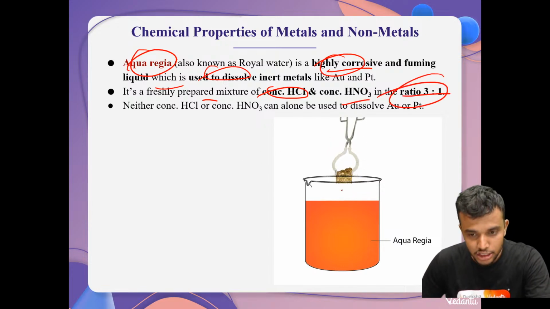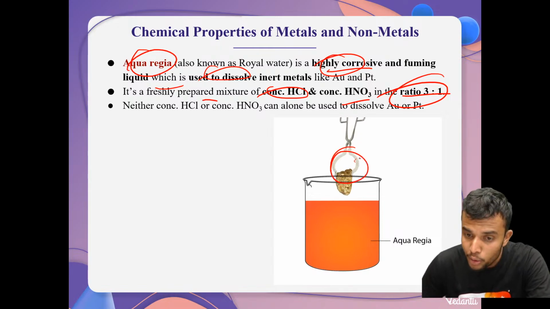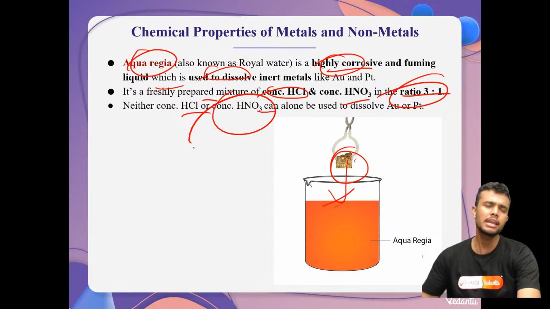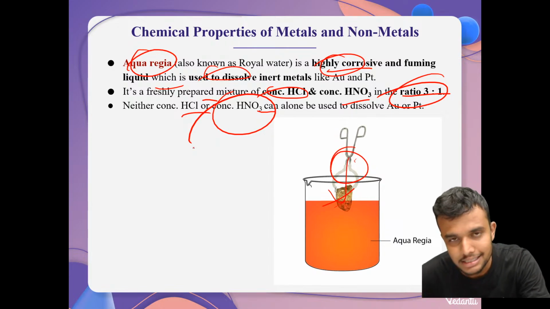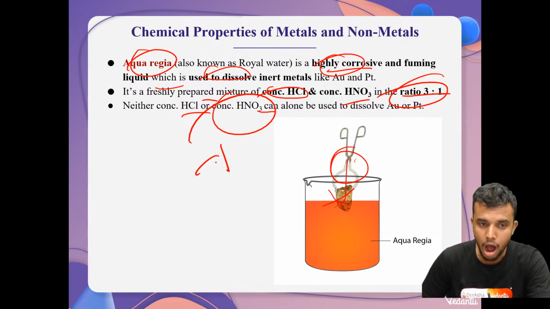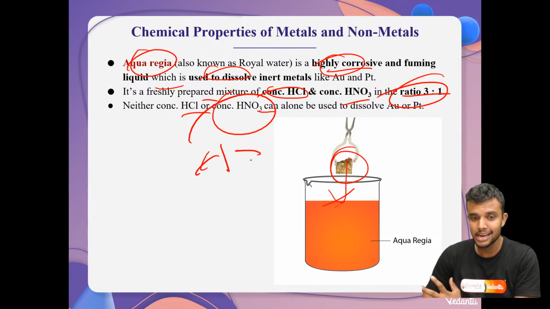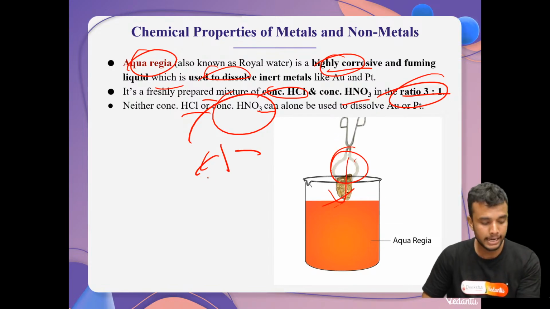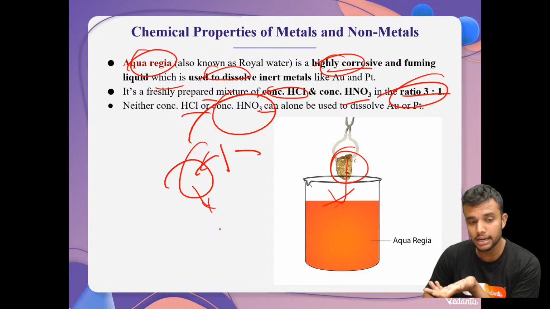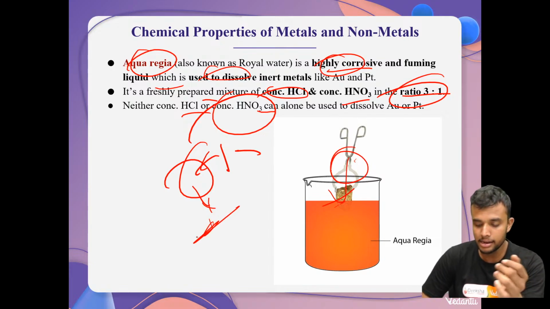Whenever we dissolve these metals, the metal is dissolved in either HCl or HNO3, anyone. We can easily differentiate concentrated HCl and concentrated HNO3 by using some separation techniques. And after that, in concentrated HCl, if gold or any inert metal is there, we can easily separate it.